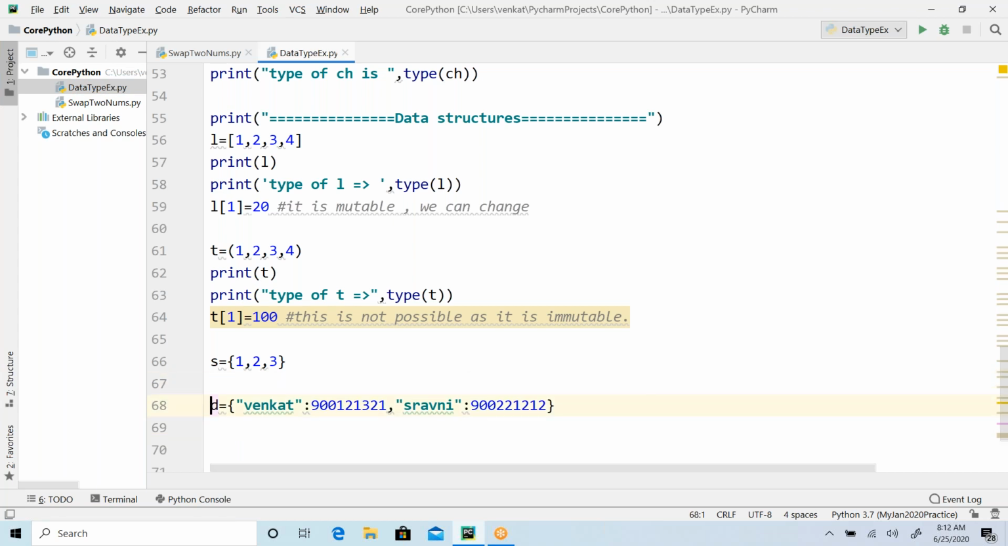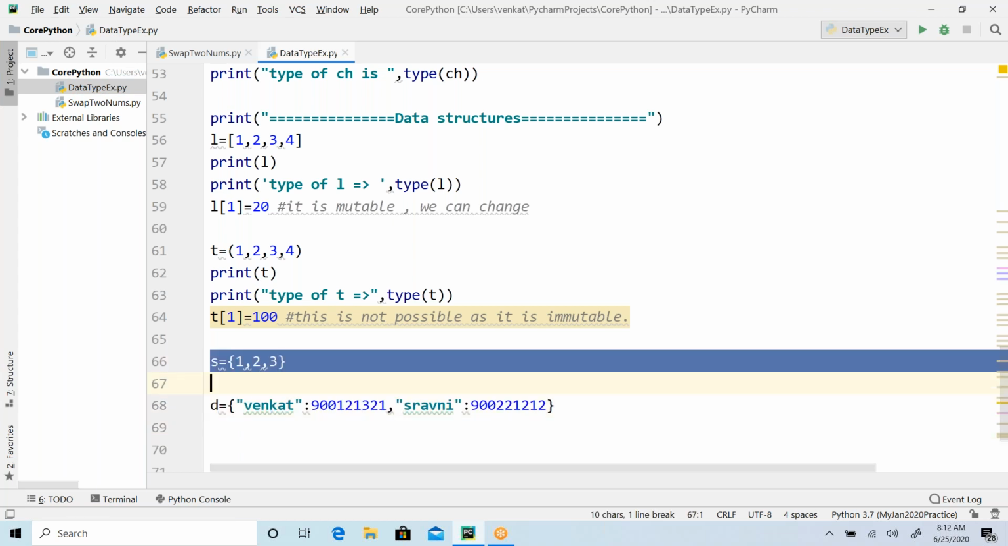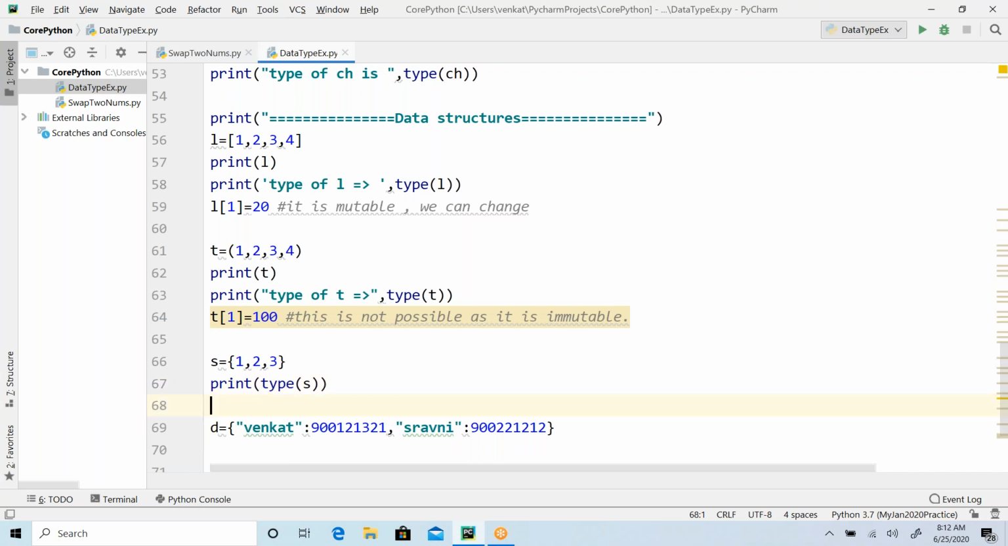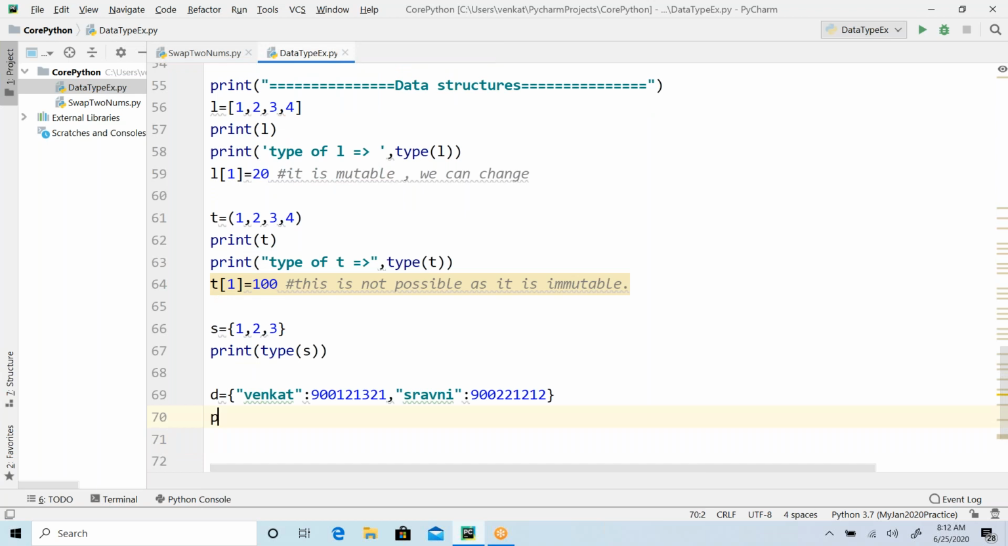So this is a dictionary example, and this is a set example. Now if you print the type of S, it is going to print that as a set, and if you print the type of D, it is going to print that as a dictionary, right? So if you want, you can print the values and access them.